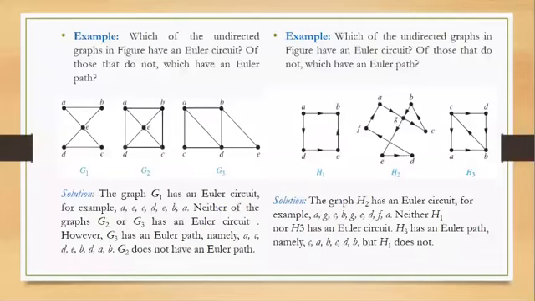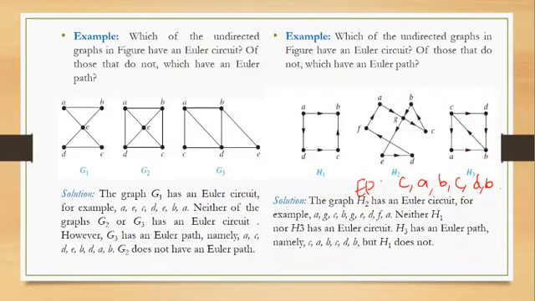The Euler path of H3 is given as C, A, B, C, D, B. Okay. Please verify it for yourself. I am starting from C, going to A, then B, then C, D, and B. That is, it is covering all the 5 edges of this graph. It does not have a Euler circuit, but H3 does have a Euler path.